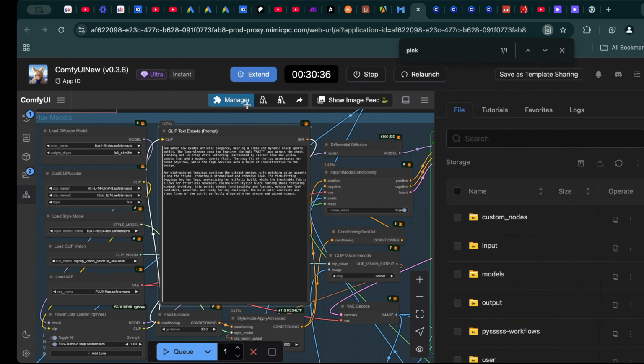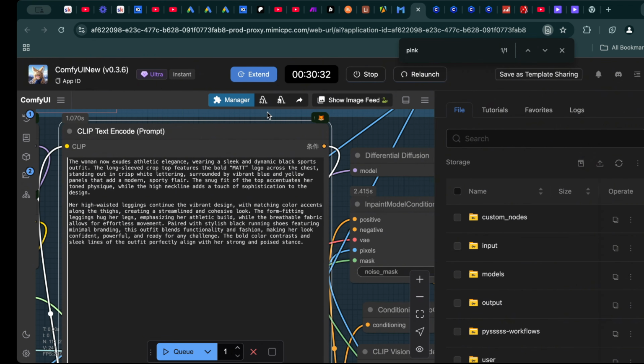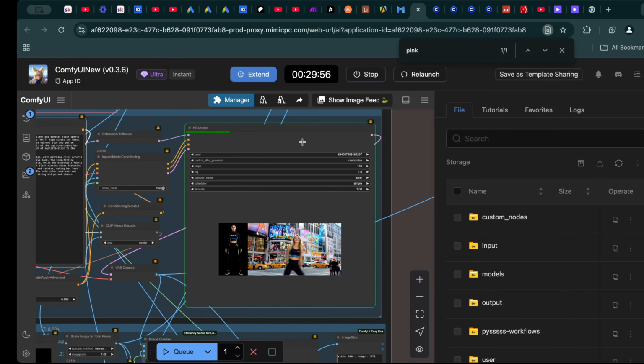Take a moment to visualize your final result. What details are important? The color and style of the clothing, the placement of text. Be as specific as possible. For our example, our prompt would be, a woman standing in Times Square wearing a tracksuit with matte written on the chest. Next, let's dive into the parameters.